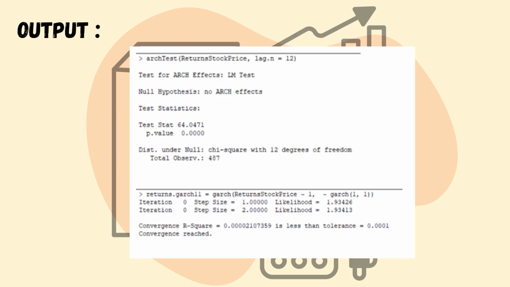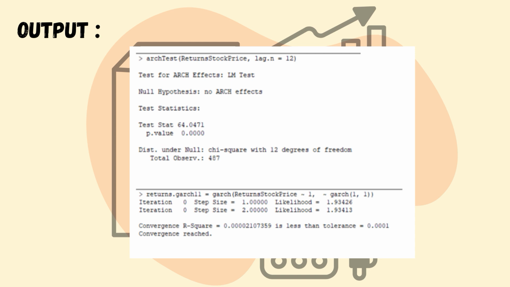Same goes, we do the testing for ARCH effect by using the dataset of return price, and we can conclude that we reject the null hypothesis because the p-value is 0.00, which is less than 0.05. So there is autocorrelation in the dataset.